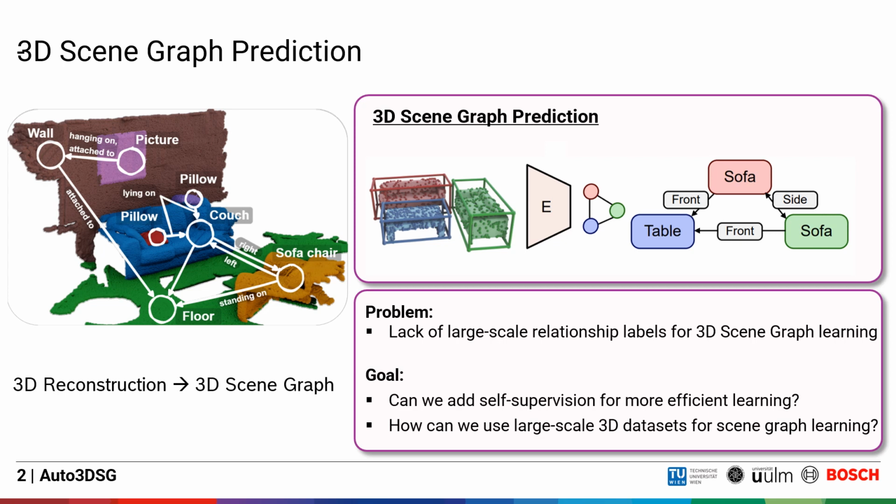However, compared to object annotation in 3D datasets, there are no large-scale relationship labels for 3D scene graph learning. Therefore, the goal of this paper is to propose an approach to learn 3D scene graphs more efficiently using self-supervision, and to utilize larger 3D datasets for 3D scene graph learning.